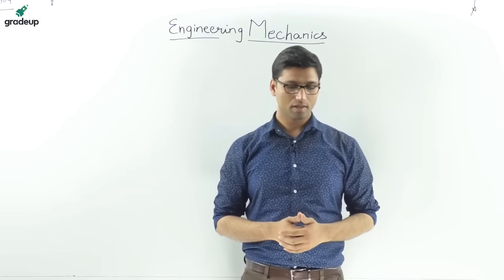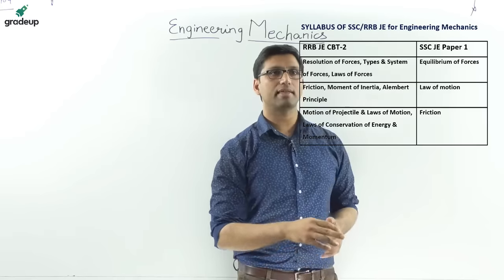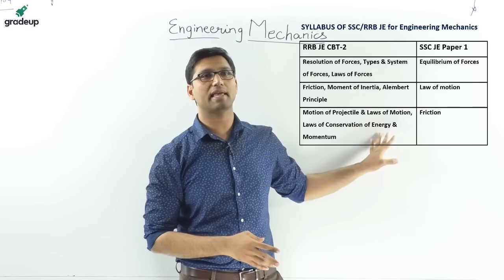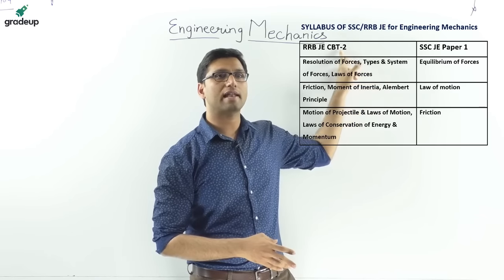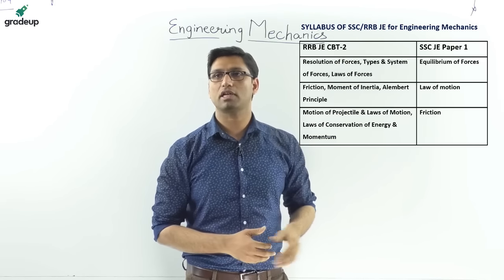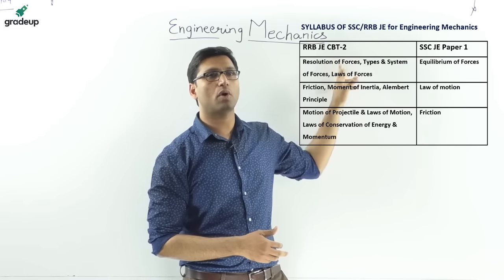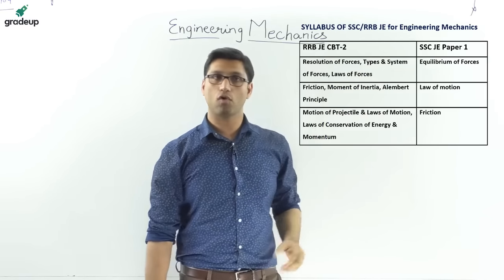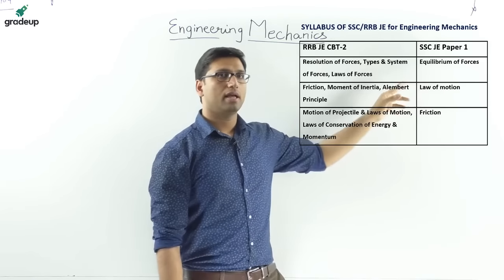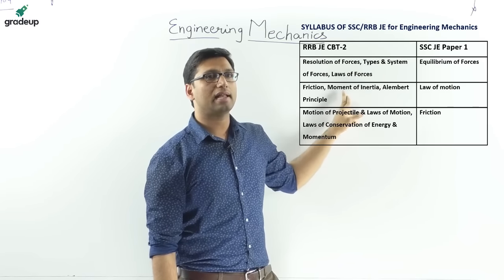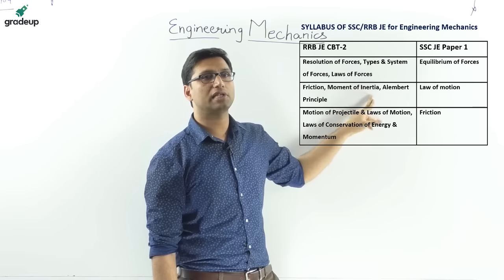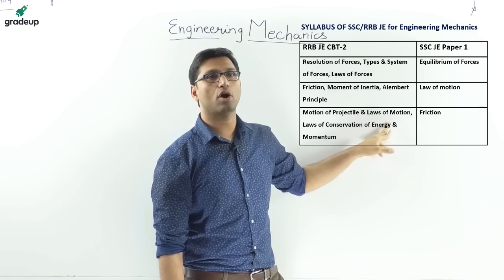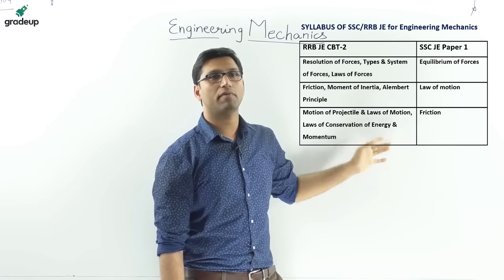If you see the syllabus of RRB and SSC JE for engineering mechanics, the topics for RRB JE CBT 2 are resolution of forces, types and system of forces, and laws of forces. Further there are friction, moment of inertia, D'Alembert principle, motion of projectile and laws of motion, laws of conservation of energy and momentum.